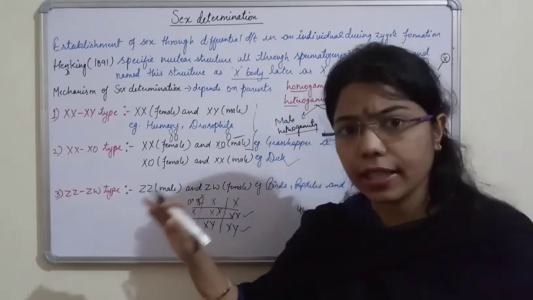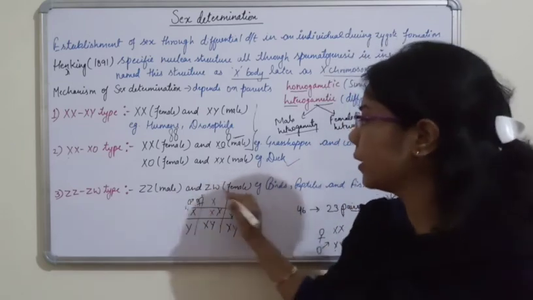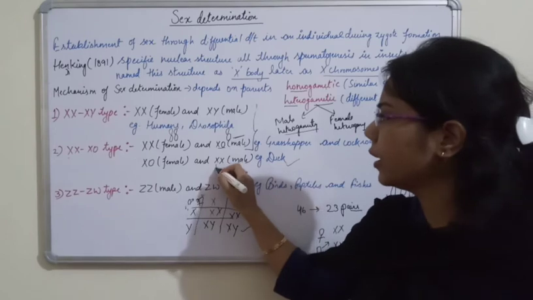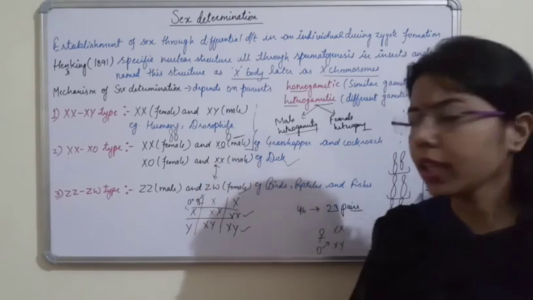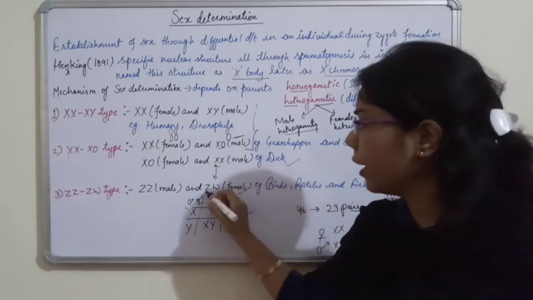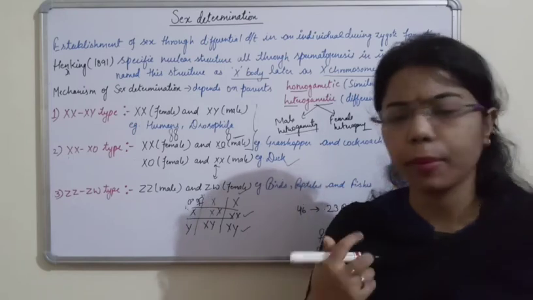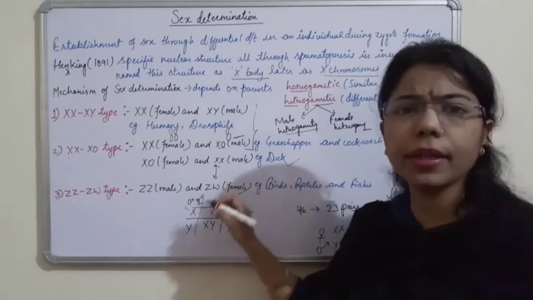There will be a slight change. If you see the heterogamety, it is shown by the female, as we have done in this example also. Okay, so what is happening? In case of female, heterogamety is followed because it is forming two types of gametes. And what are these two types of gametes?